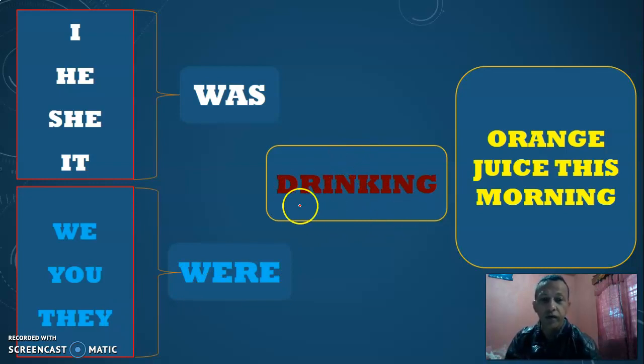In this case, we have the verb drink, and we add ing, agregamos ing, so we say drinking, all right? If we have another verb like speak, speaking, listen, listening, dance, dancing, swim, swimming, use, using, walk, walking, all right?